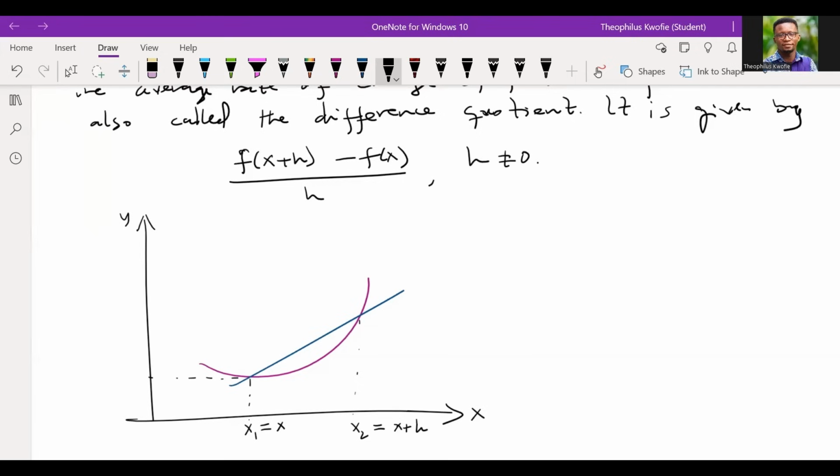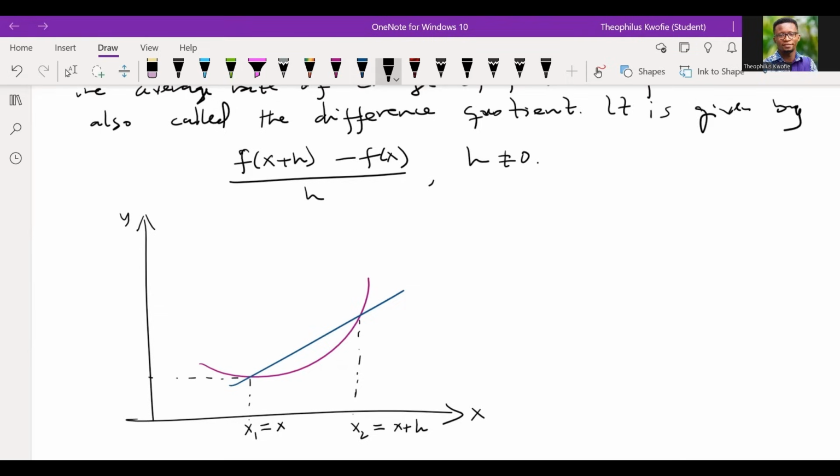It's more or less like your weight: you weigh yourself, and after a few days you check your weight and realize there has been a change. That change is what we refer to as h. Did you all get it? Good, very good.